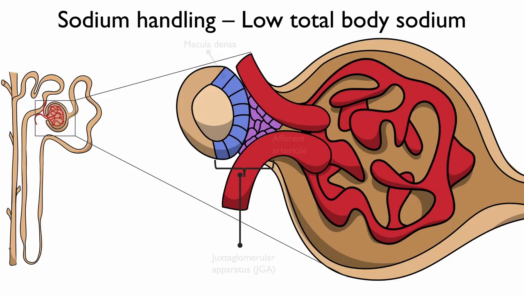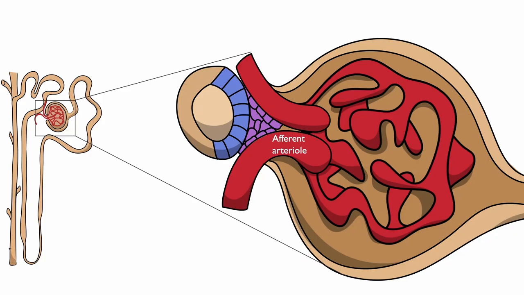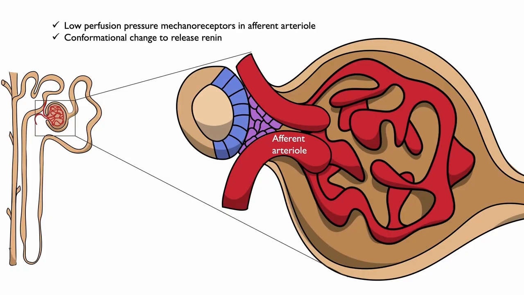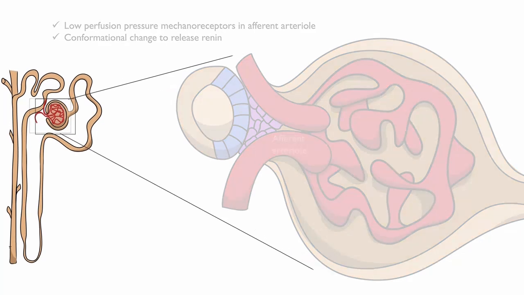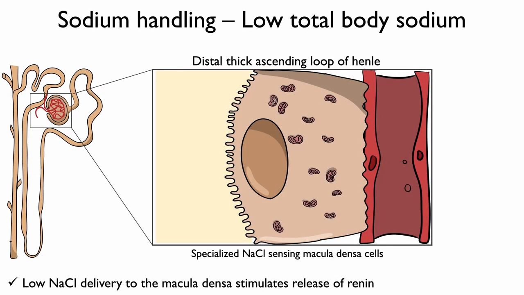There are two other mechanisms that stimulate renin release, both occurring at the juxtaglomerular apparatus. The first is mediated by reduced perfusion pressures sensed by afferent arteriole mechanoreceptors, inducing a conformational change resulting in the release of renin granules from the cells. The second is mediated by a resultant decrease in sodium chloride delivery to the macula densa.